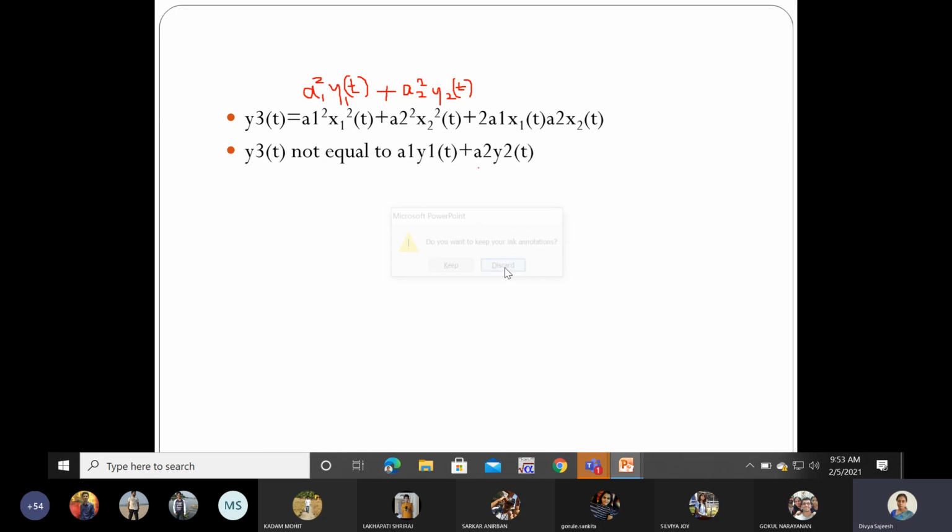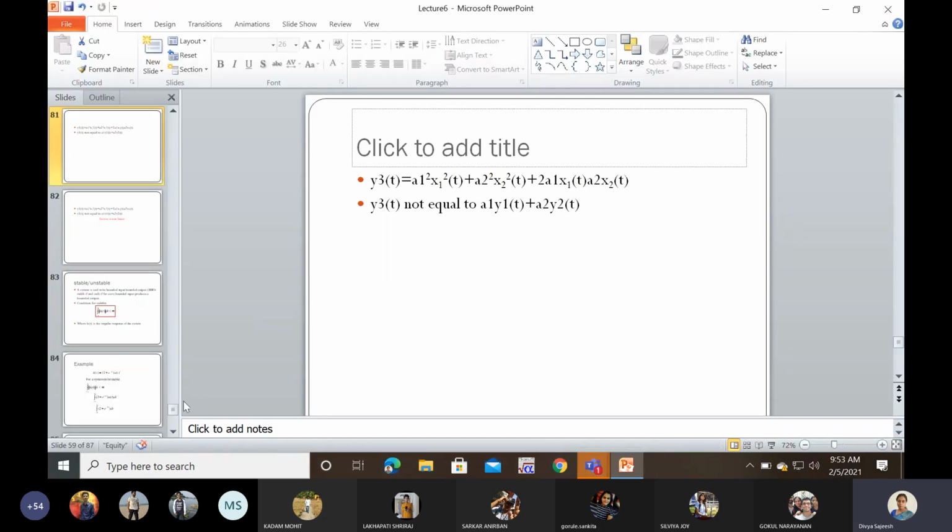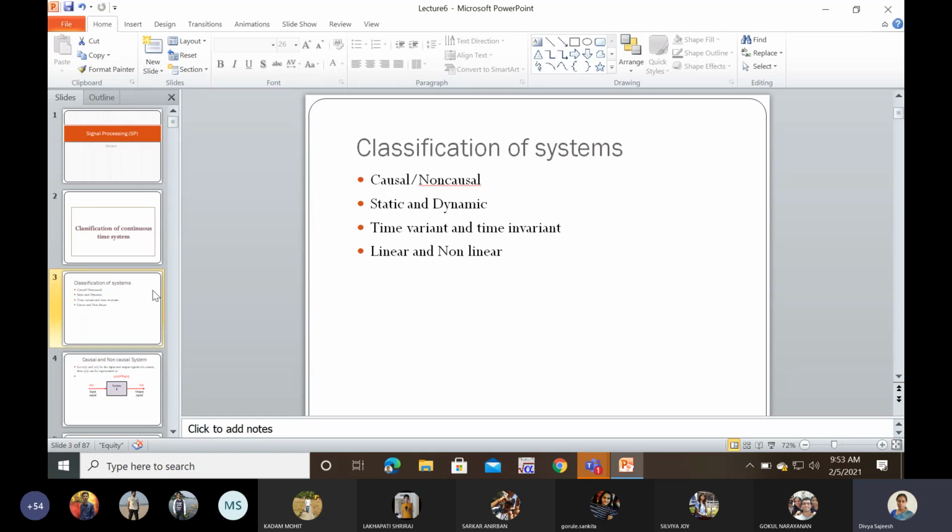You have to study all the conditions to check. What is the first system? The first system is causal or non-causal system, whether it depends upon the future value. If it depends upon the future values of the input, then the system will become non-causal in nature.